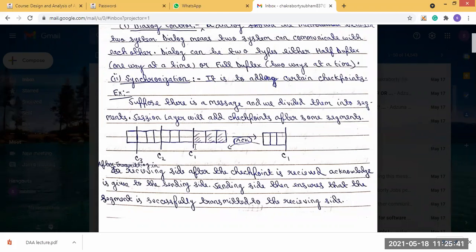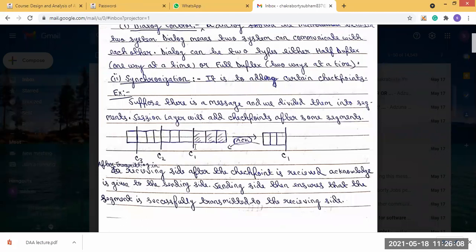And it ensures that the sender will know the segment is successfully transmitted. So that's why certain checkpoints are added. For example, I am using 3 segments, and it is possible that after 2 segments, a checkpoint is added. So when the checkpoint is transmitted, then